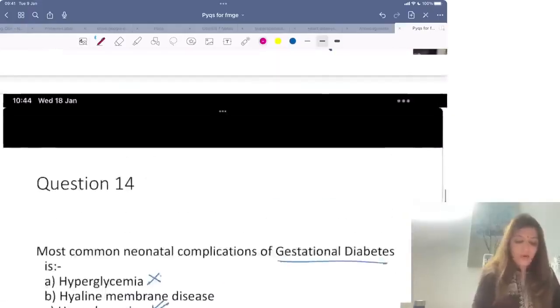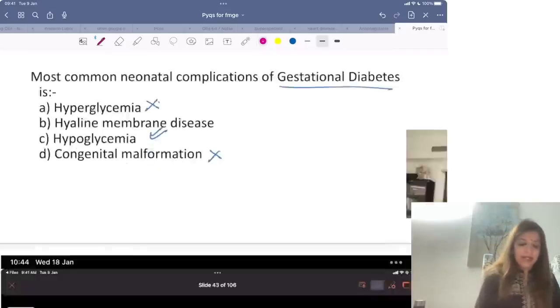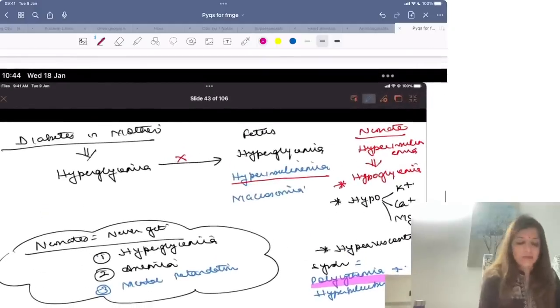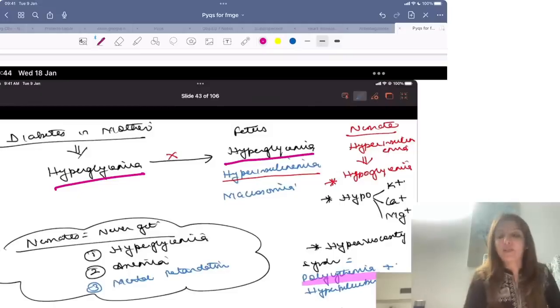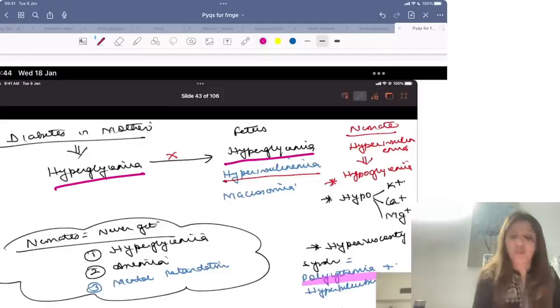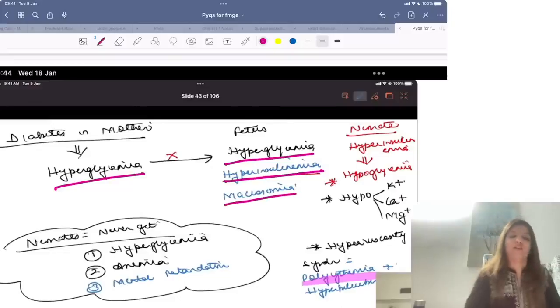question was most common neonatal complication of gestational diabetes. Right? Now, please remember that in a case of diabetes, mother is going to have hyperglycemia. Same blood goes to the fetus. So, fetus also has hyperglycemia. Now, because of hyperglycemia in the fetus, fetal pancreas will produce insulin. So, there will be hyperinsulinemia. And because of this hyperinsulinemia in the fetus, there is going to be macrosomia.